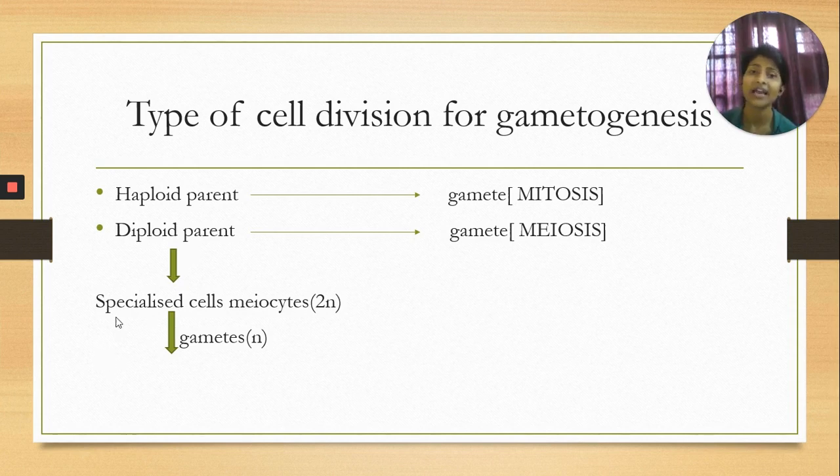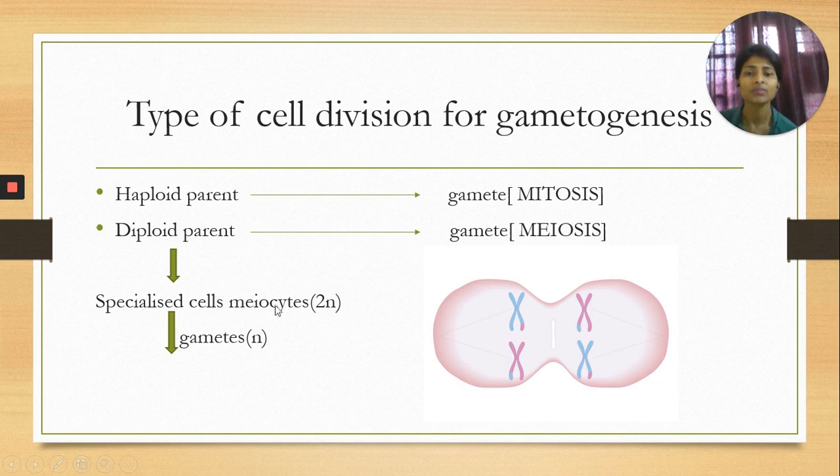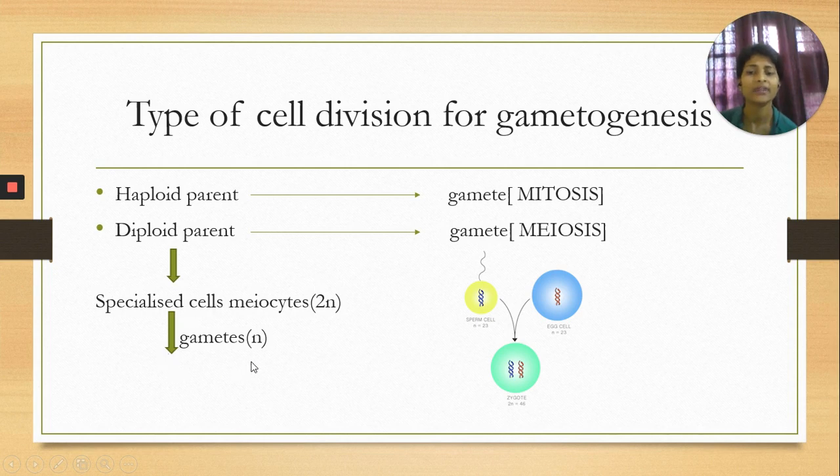The special cells which undergo meiosis are called meiocytes. So meiocytes will always have a diploid set of chromosomes, and the gametes will always have a haploid set of chromosomes.